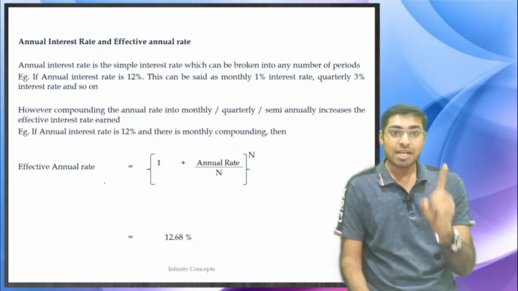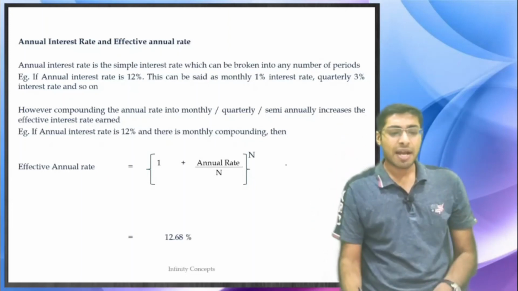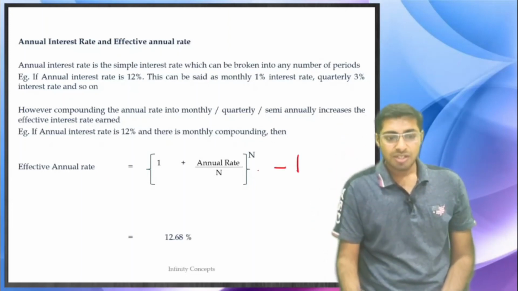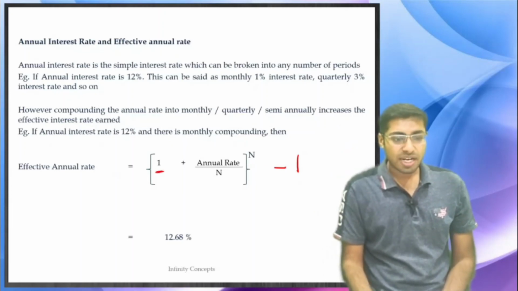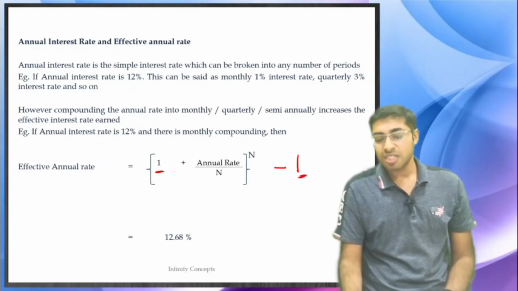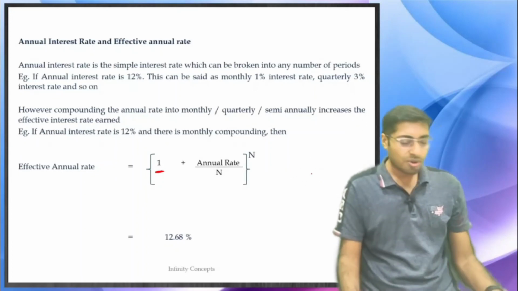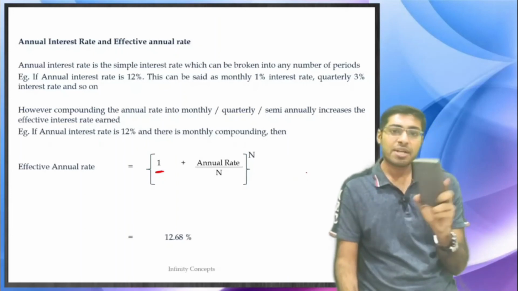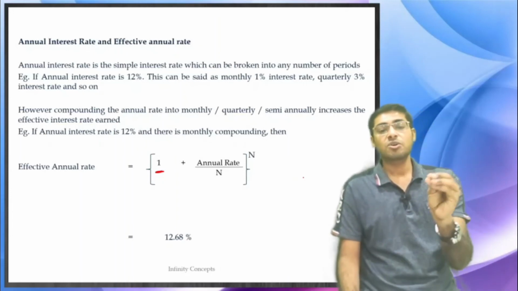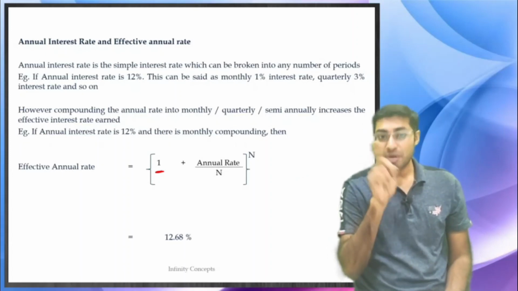The formula is 1 plus annual rate divided by n, to the power n, and then minus 1. Whenever you have added 1 for the interest compounding principle, you will also have to remove that 1. Anyway, it's okay if we don't write the 1 as well, but when you look at the answer, 1.1025, you will immediately know that you have to remove that 1. Fine. We'll move to a question.